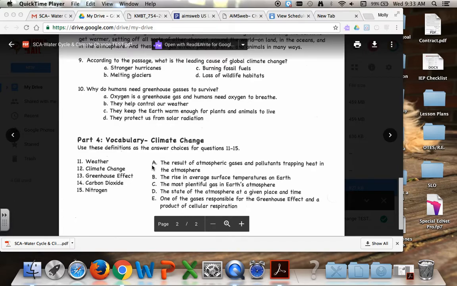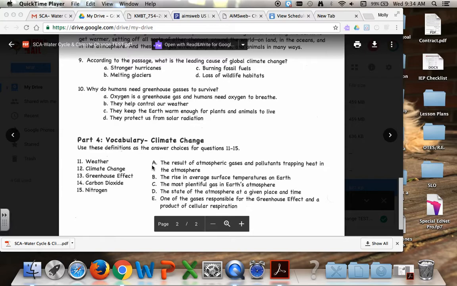Number 9. According to the passage, what is the leading cause of global climate change? A. Stronger hurricanes. B. Melting glaciers. C. Burning fossil fuels. Or D. Loss of wildlife habitats.